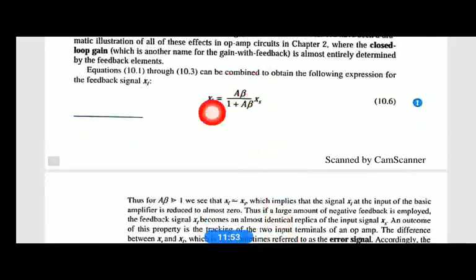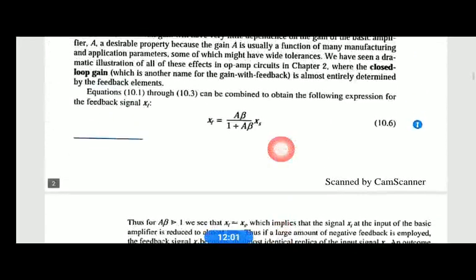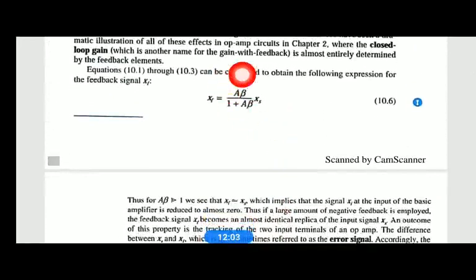One more thing: if A beta is greater than 1, the 1 is neglected and A gets cancelled.